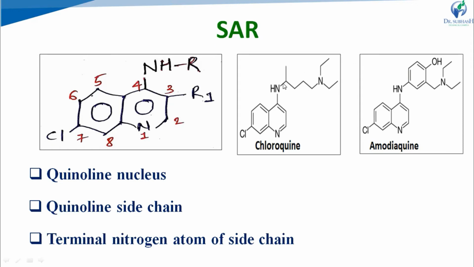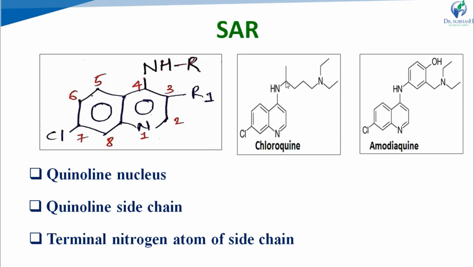See here, the carbon directly adjacent to the 4-amino group. So this adjacent carbon is a chiral carbon, so it produces a pair of enantiomers. We discussed the enantiomers and their activity. The dextro enantiomer of chloroquine is less active as compared to its levo enantiomer.